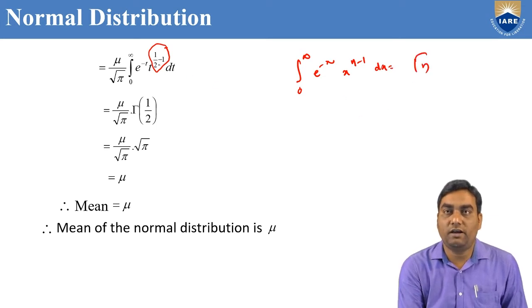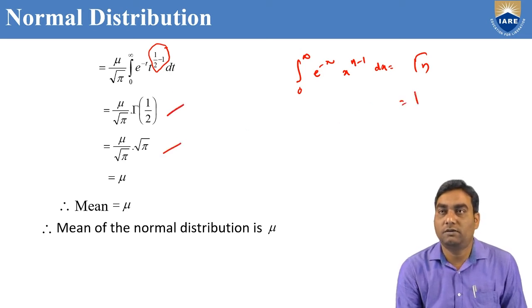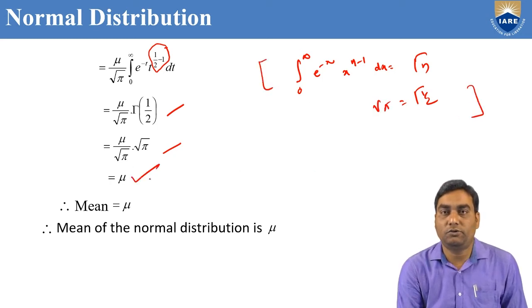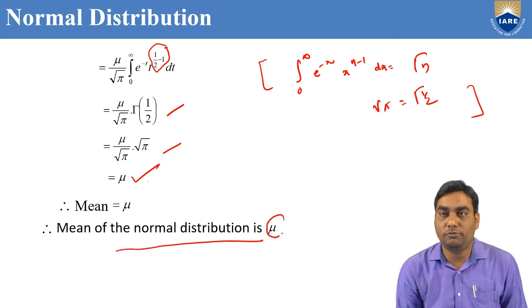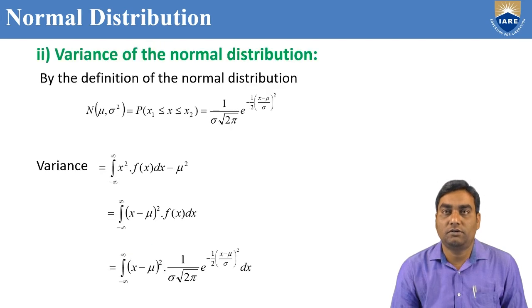But instead of n, we have 1 by 2, gamma 1 by 2. Gamma 1 by 2 also we know is root pi. These two you should remember. In a normal distribution, root pi cancels, and the mean equals mu. So the mean of the normal distribution is the parameter mu. That is the process to evaluate the mean of the normal distribution.